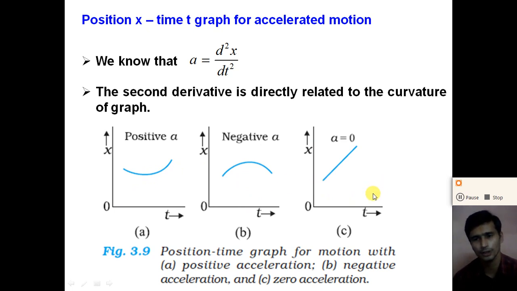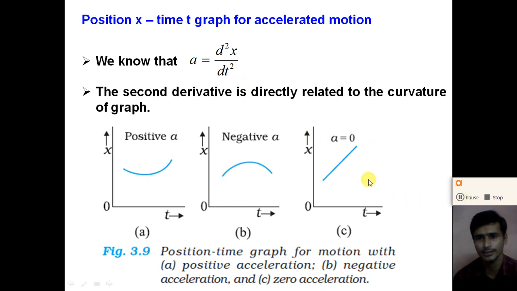So from the position-time graph, we can tell whether the acceleration is positive or negative, or whether the acceleration is more or less. If the curvature of the graph is more, we can say that the acceleration is more, and if the curvature of the position-time graph is less, the acceleration is less. But we cannot get the value of the average acceleration or the acceleration at a particular instant of time. For that, we can understand the velocity-time graph for the motion.